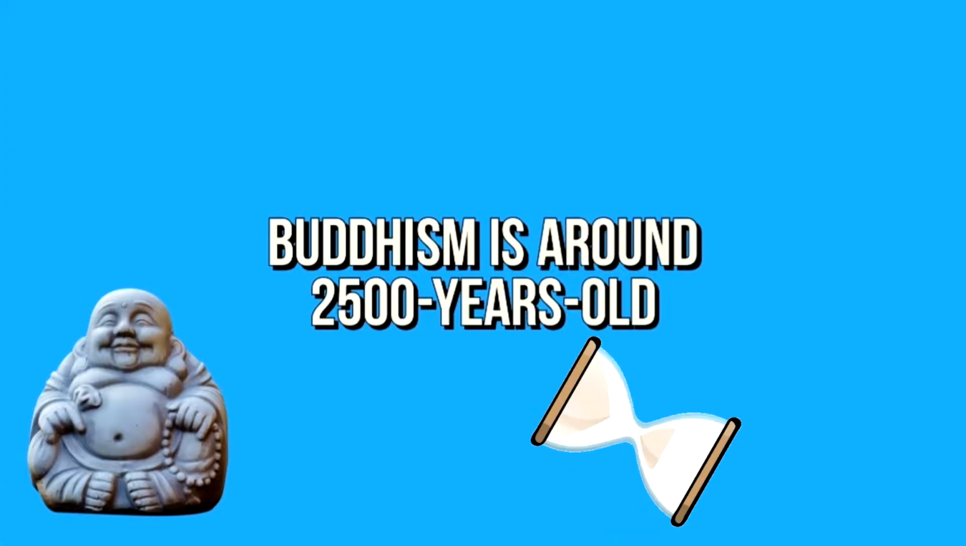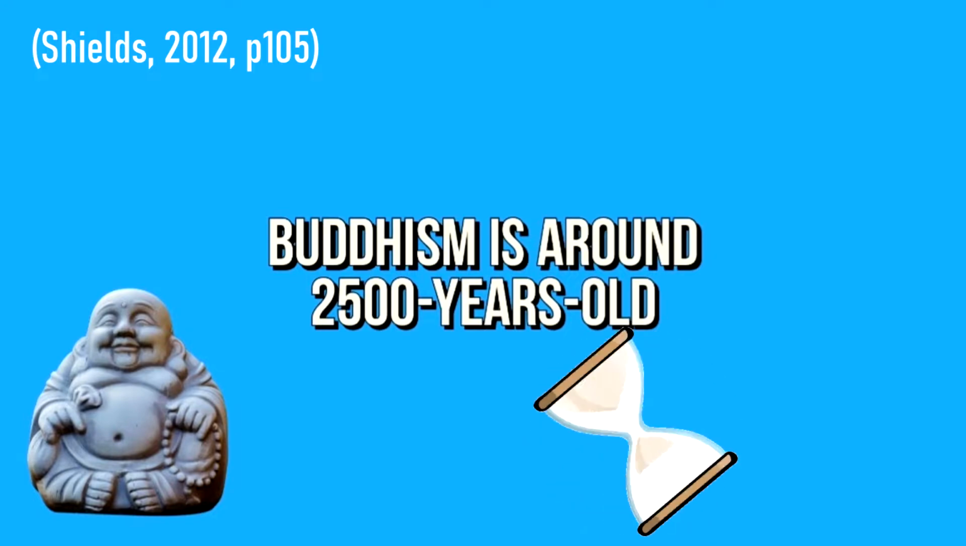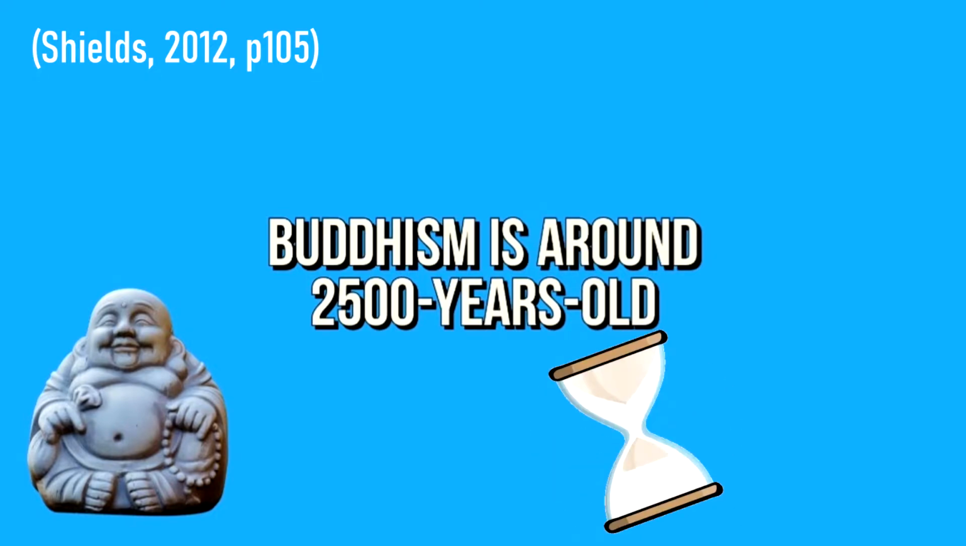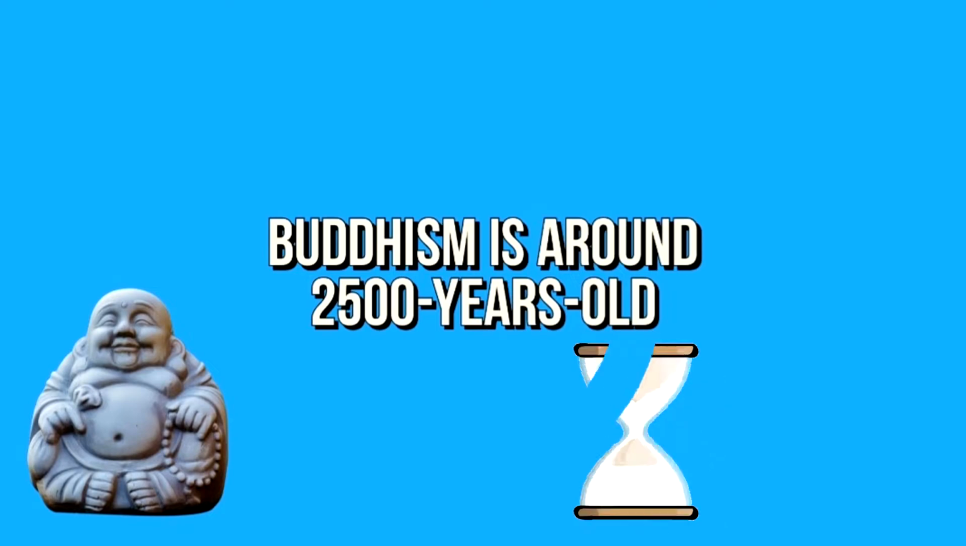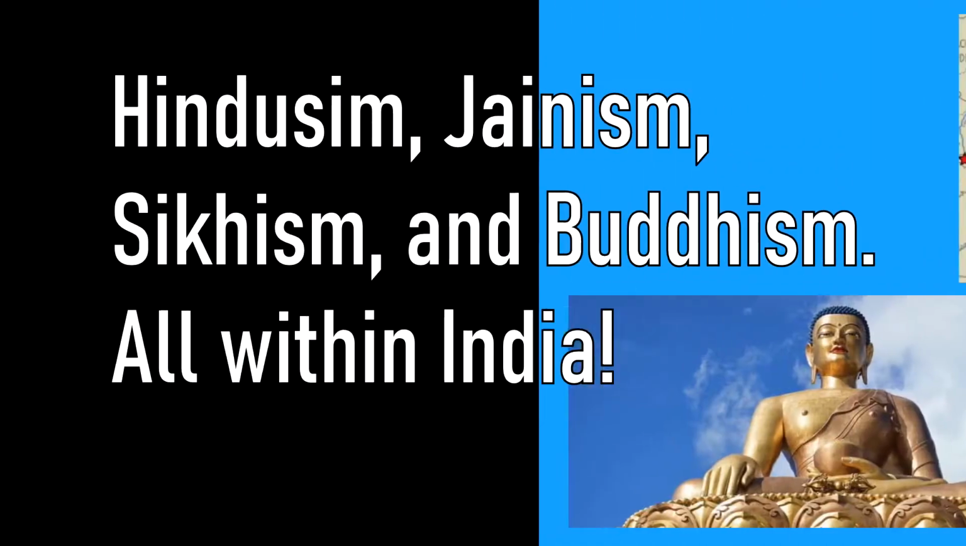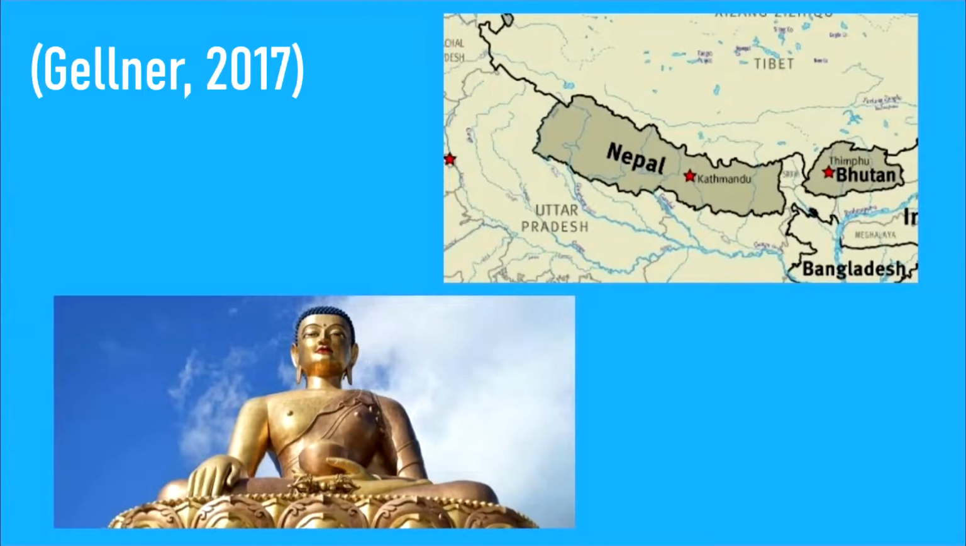Buddhism is dated to be around 2,500 years old. This makes Buddhism one of the oldest surviving religions within the world today. Furthermore, Buddhism is among Hinduism, Jainism, and Sikhism to be born within India, as the religion originated from Nepal.